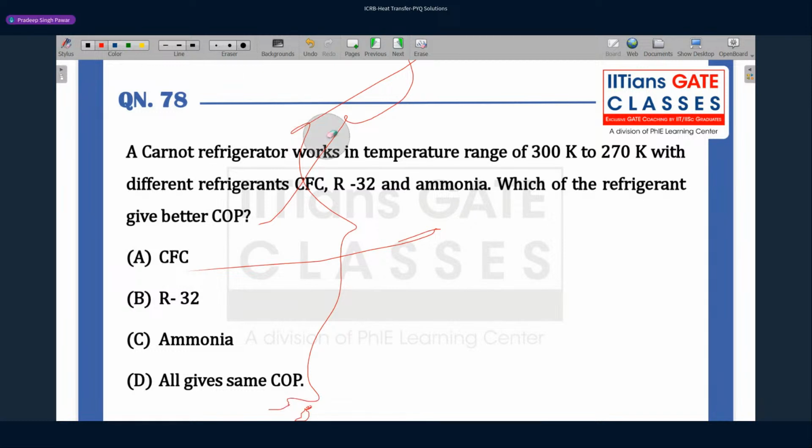I will take an eraser for timing. I'll just erase it. So we have a Carnot refrigerator. Let's draw a simple schematic of the refrigerator.